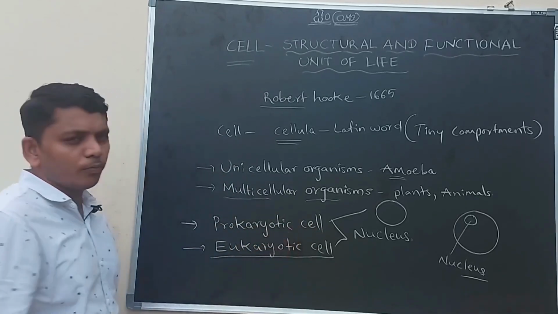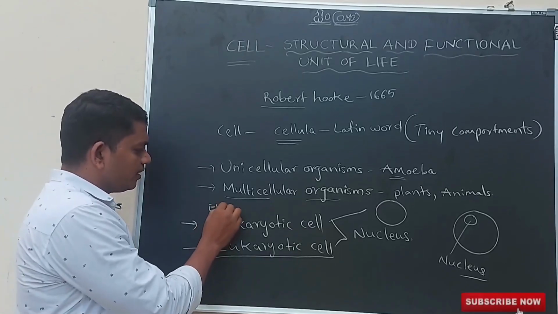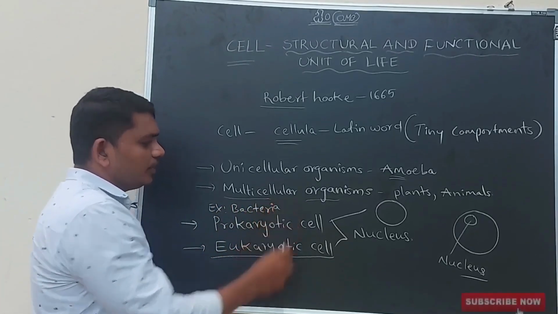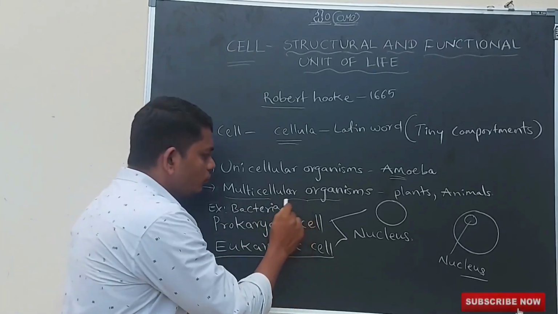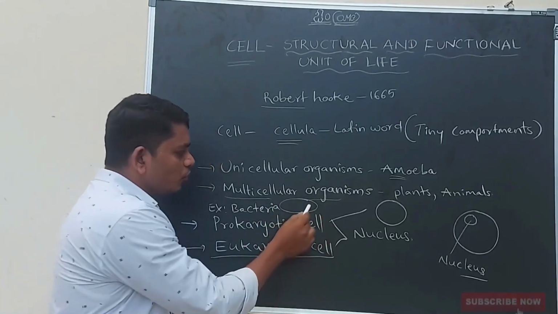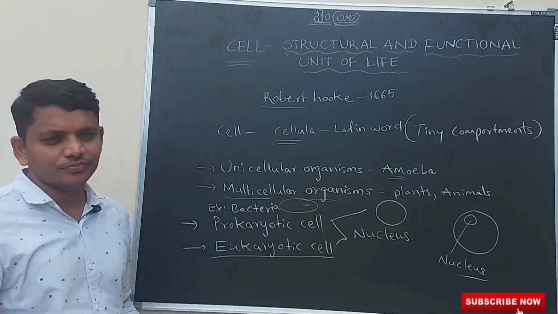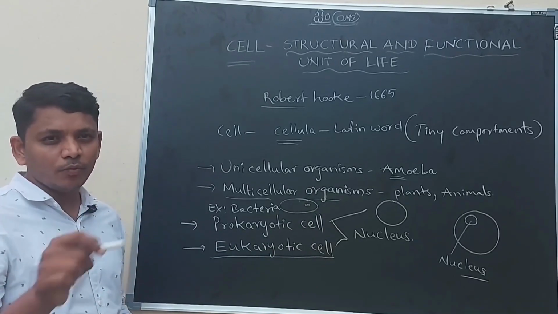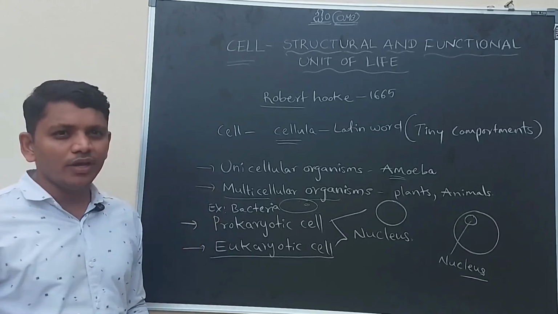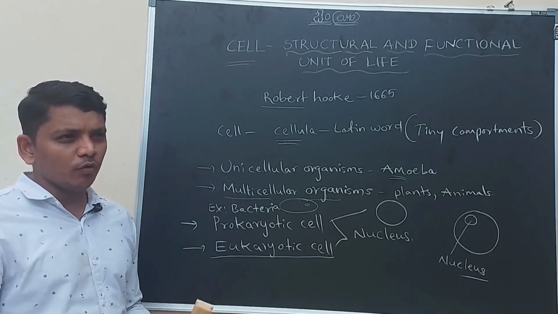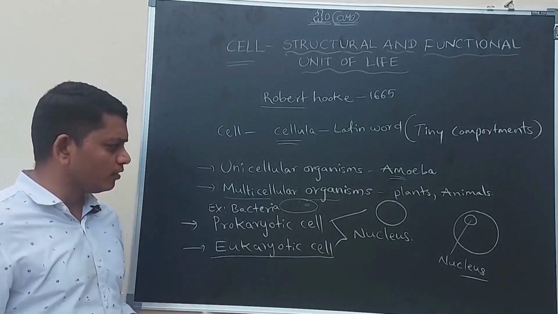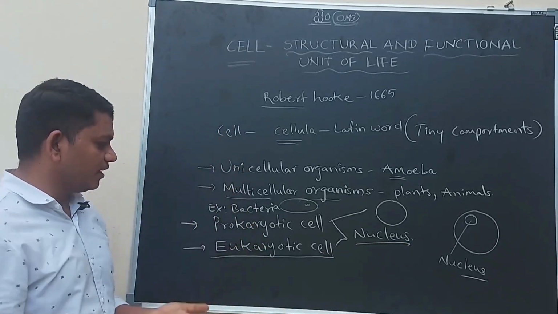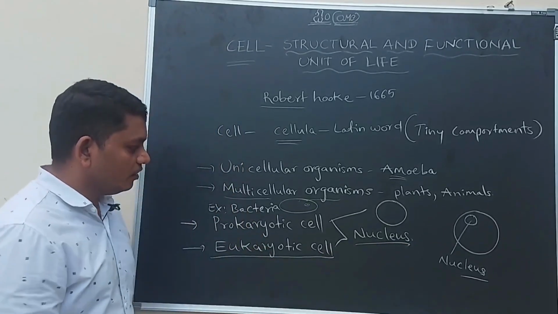The best example for the prokaryotic cell is bacteria. In bacterial cells, there is no nucleus, and there are no membrane bound structures or membrane bound organelles within it. Okay, this is the second point. We are going to discuss only one important point, that is the presence of the nucleus. If the nucleus is present in the cell, it is called a eukaryotic cell.